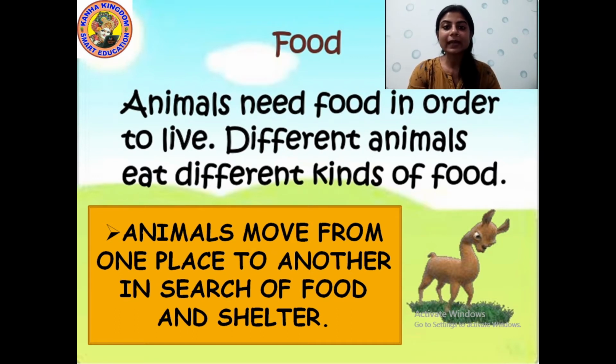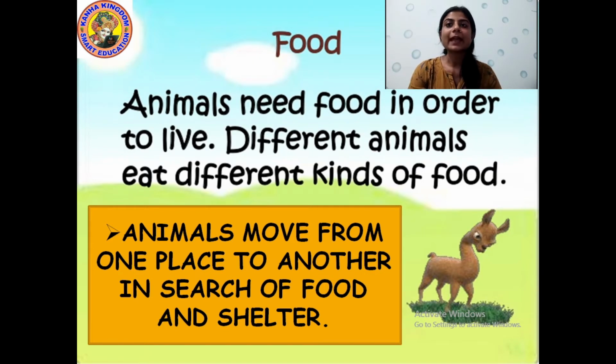We are also animals, okay? But we are not like the animals that live in the jungle or forest. We live in a house, but we are also considered to be animals. And what do we eat to live? We eat food, yes or no? Our mama prepares food for us. In the same way, animals also need food to live. They eat the food so that they can live.